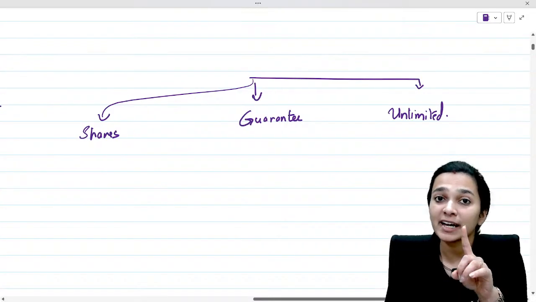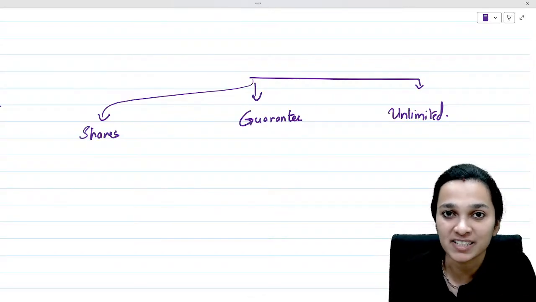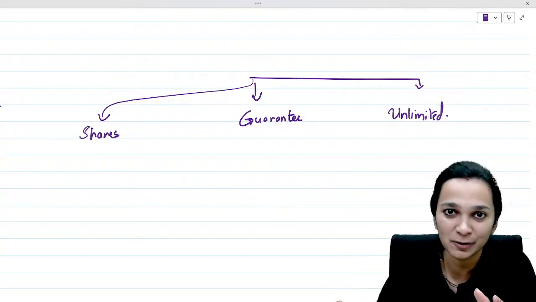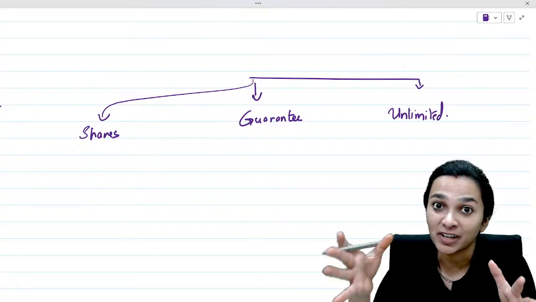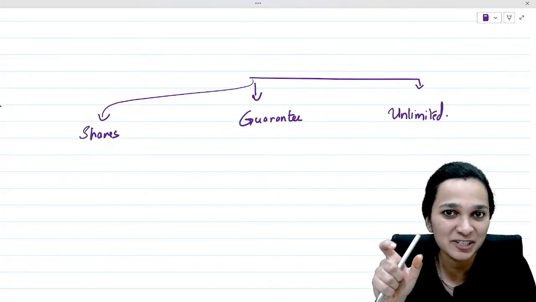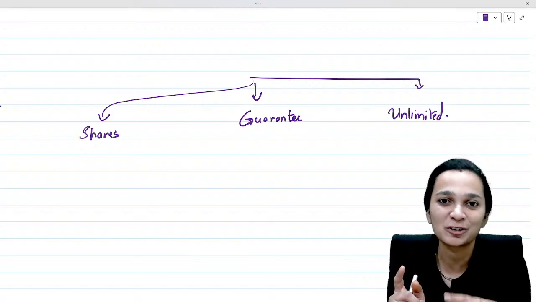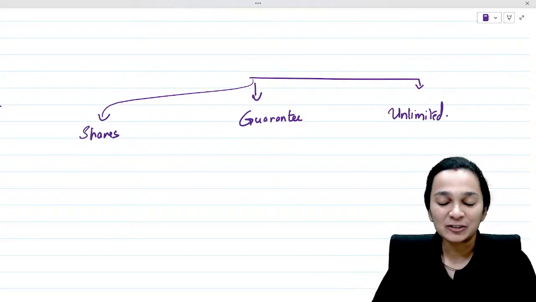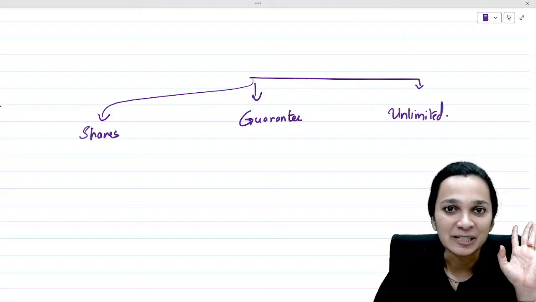Now, since we are revising, I will require a good amount of participation from your side as well. So whenever I ask a question, be very quick in answering the question, because since we are summarizing it, I cannot take it for a very long time. We'll have to finish this in a summarized form only. So whenever I ask a question, I would request all of you to please answer and engage here in the chat. So 3 types of company: company limited by shares, guarantee and unlimited company.